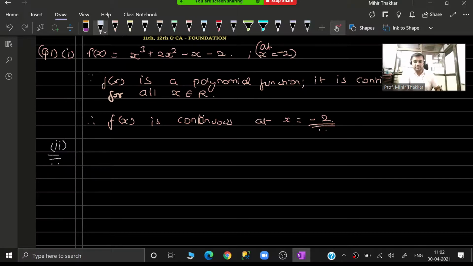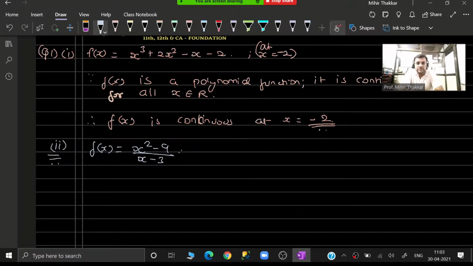Let us do that. I am given that f(x) is equal to (x square minus 9) upon (x minus 3). Looking at this, I can identify that f(x) is a fraction, a rational function.